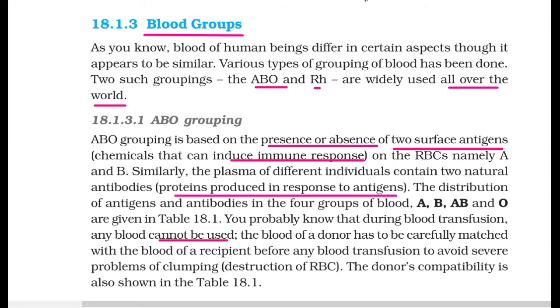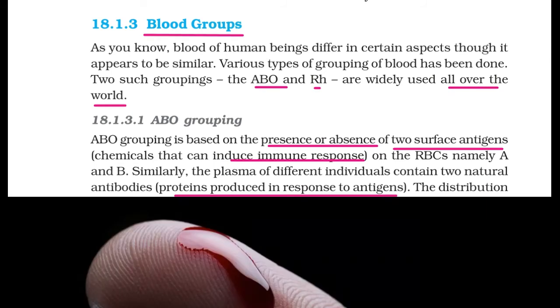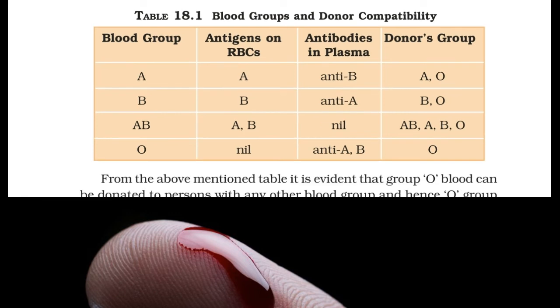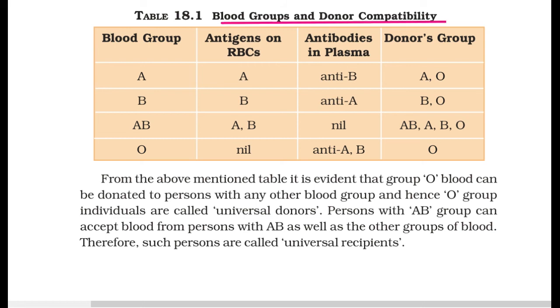The donor's compatibility, let me show you. As you see here in this table, blood group and donor compatibility. First let me tell you, let's check your blood group, you are falling under one of these groups, right? So what happens? From whom you can take, and who can take from you. So first, A blood group: the antigen on RBCs is the same, A antigen, and the antibodies in plasma are anti-B.